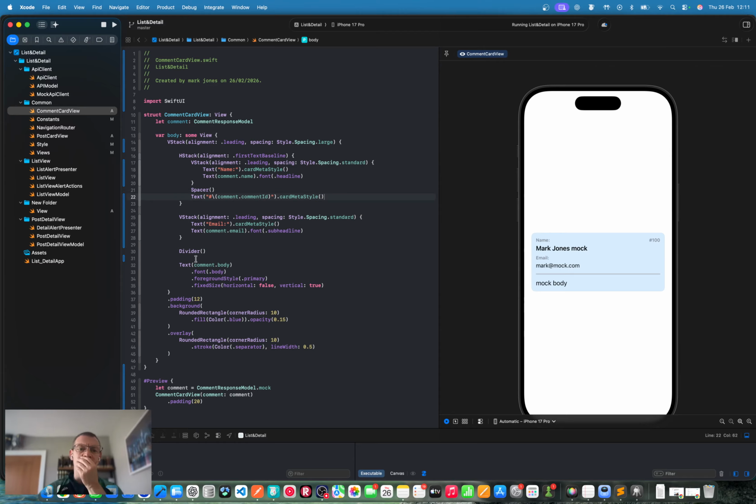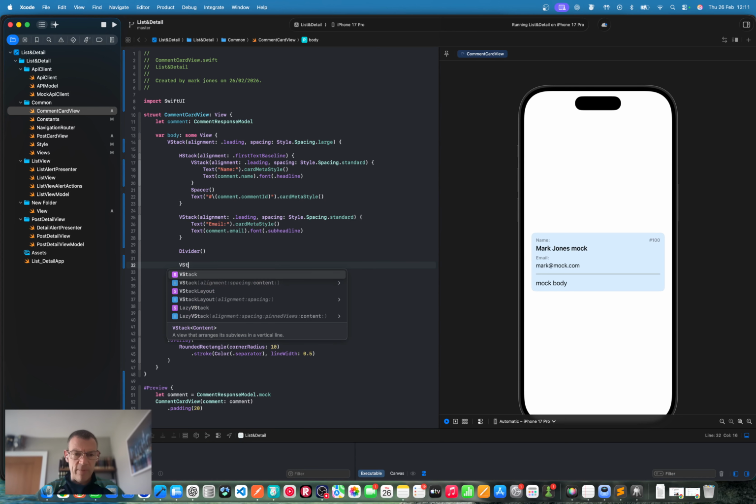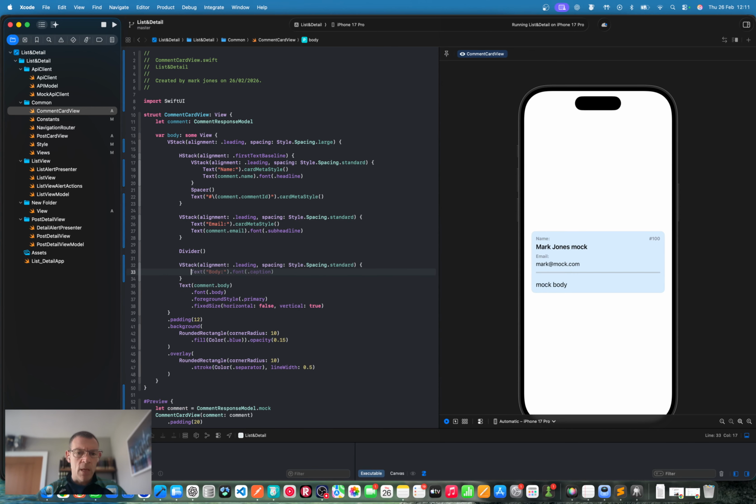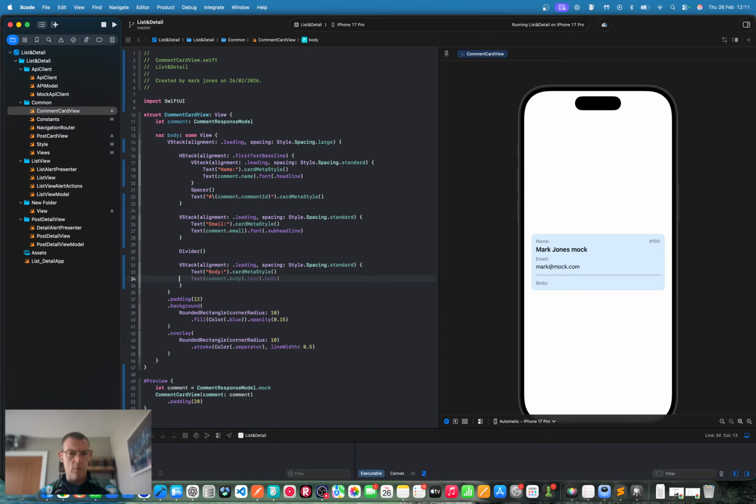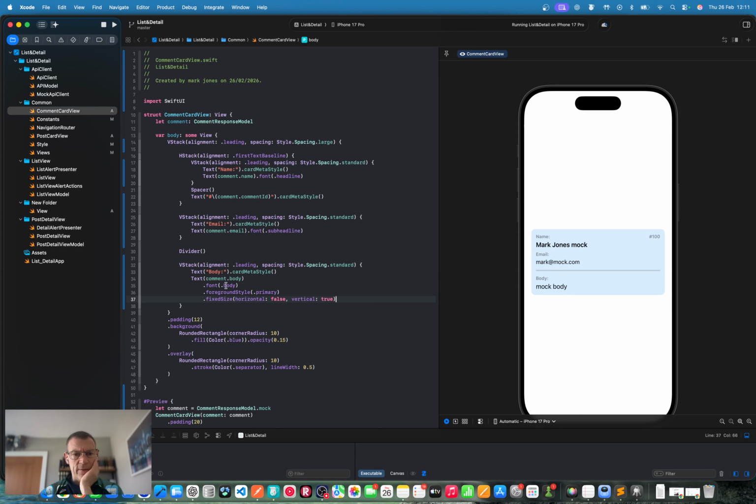This is the H stack. Fine, fine, fine. And now the body. So for the body, we're going to use another V stack. V stack alignment spacing. There we go. Text body card meta style. Same again. We're just reusing this view modifier for our labels, and let's bring the body in here. Its font is body. I think that's fine. Foreground style is default to primary, so I'm not including it.